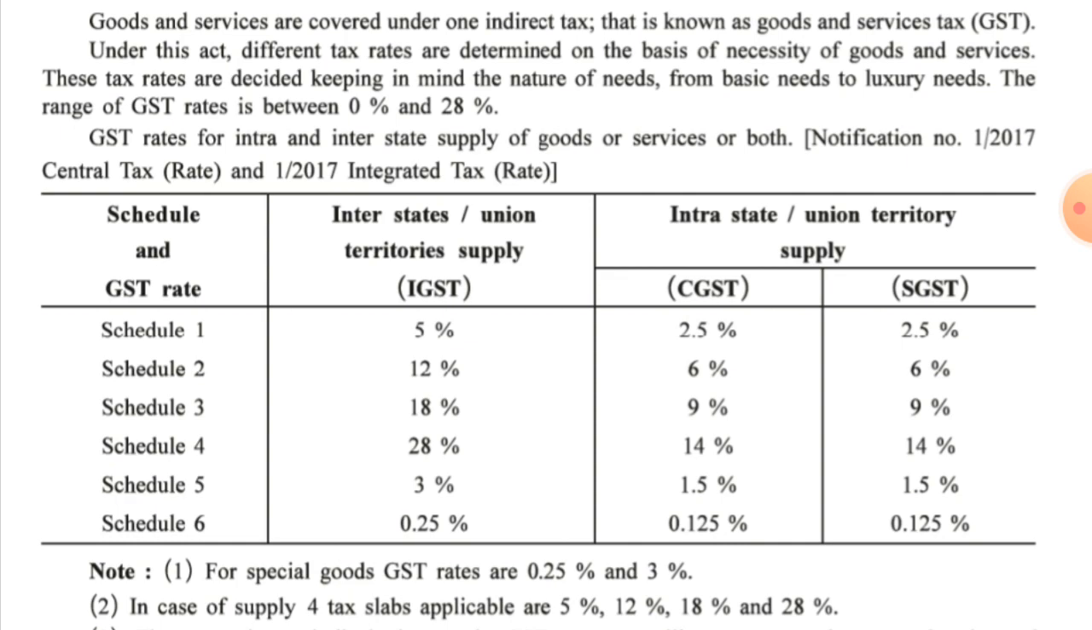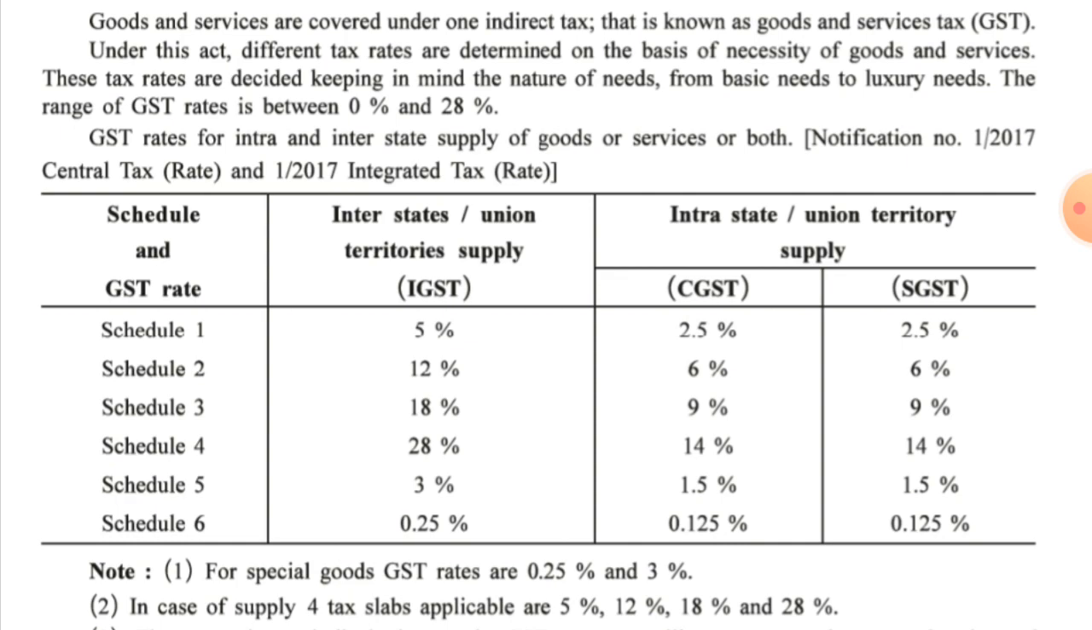According to schedule 2, if the IGST rate is 12%, then CGST and SGST would be half of it, that is 6% and 6%. In the same way, if it is schedule 3, then 18%, and CGST and SGST would be half of it, that is 9% and 9%. Schedule 4, that is 28%, would be equally divided if it is within the state or union territory between CGST and SGST, that is 14% and 14%. Schedule 5 and Schedule 6. Schedule 5, that is 3%, then CGST and SGST would be 1.5% and 1.5%. And last, Schedule 6, that is if the IGST is 0.25%, then again half of it, that would be 0.125% and